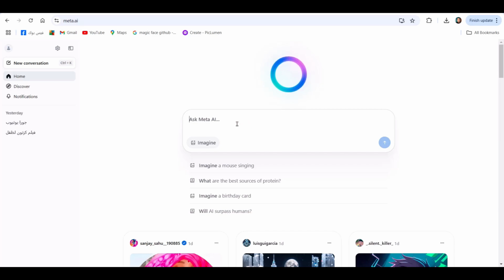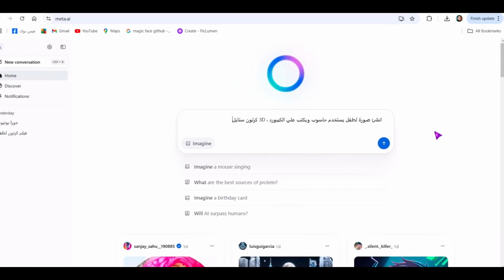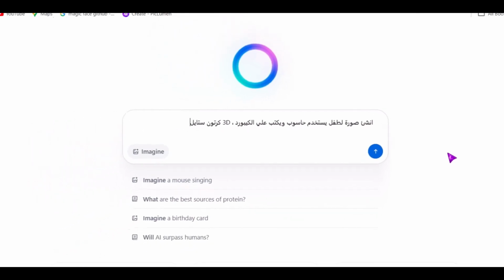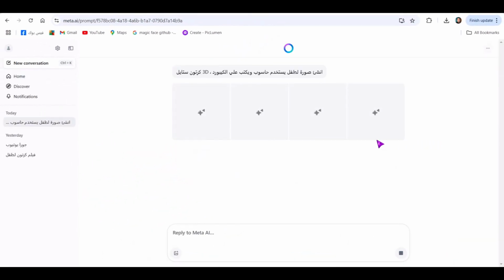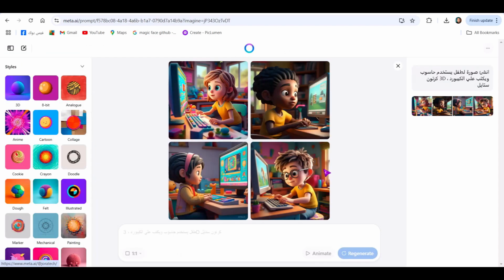Let's give this a practical try and see how it goes. I don't want to take too long. This area is visible here. You'll start writing the description of the image you want. For example, I asked for an image of a child using a computer and typing on a keyboard. So we click on this arrow. Let's see the result. The great thing about this model is that it's very fast and it gives you 4 options to choose from. So it's good that it provides you with multiple choices. You can clearly see what works best for your needs.